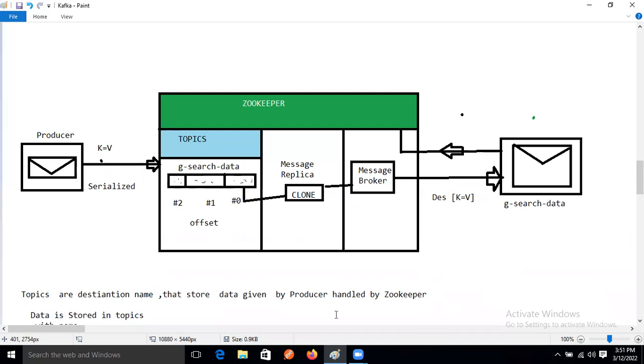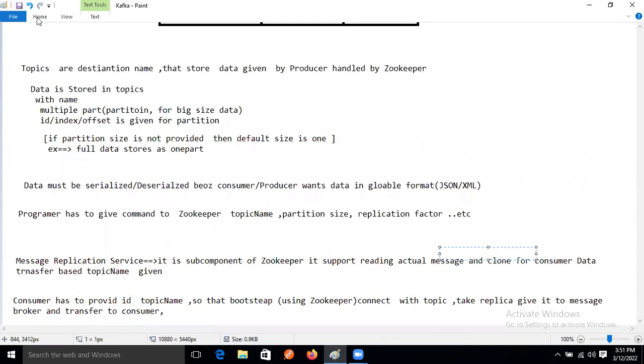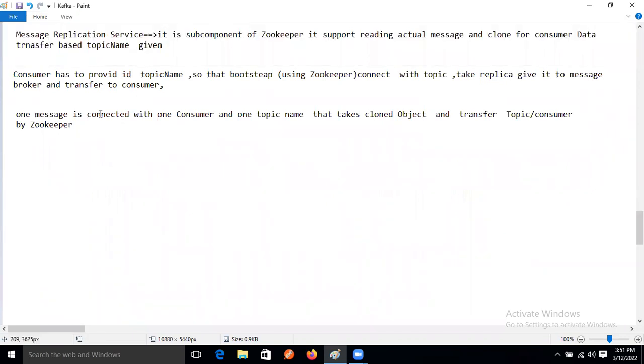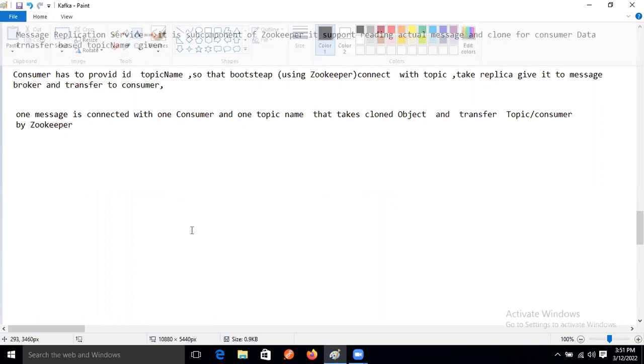So now, let's do the setup. Okay, let's do the setup now, guys. Let's do the Apache Kafka setup, and we will understand what commands to use, guys.